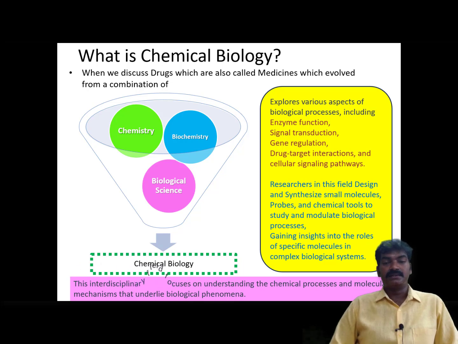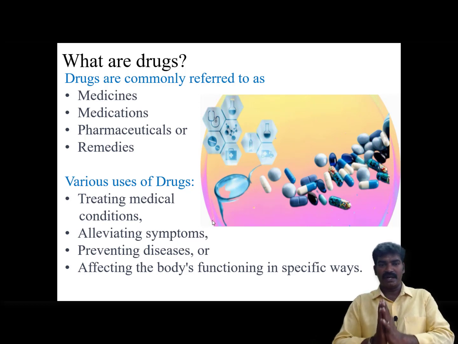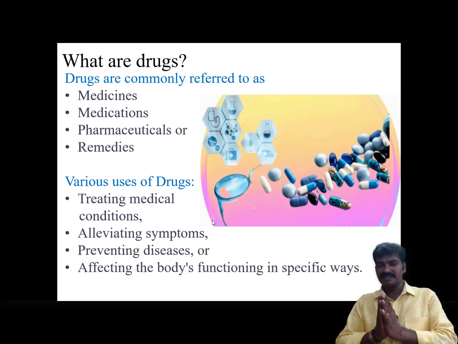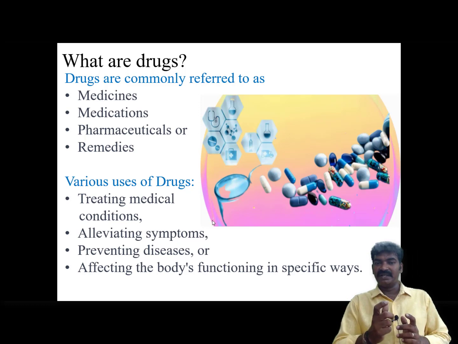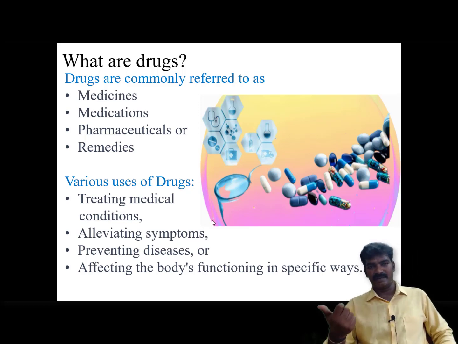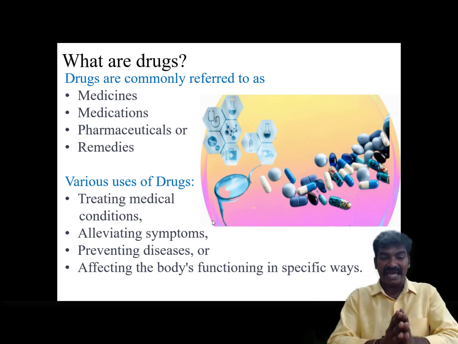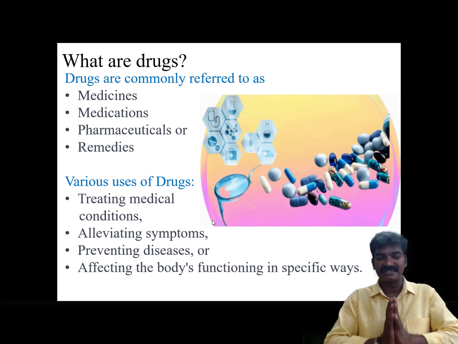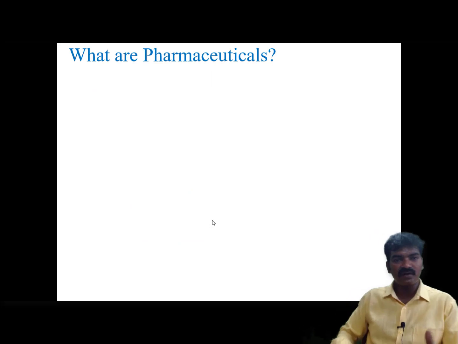Then what are drugs? Drugs are the combination of API and other excipients which are fit for intended use, and can be consumed by humans or animals. So what is this being used for? First of all, we will look into what drugs are commonly referred to as. They are called medicines, medications, pharmaceuticals or remedies, and the various uses of drugs are treating medical conditions, alleviating symptoms and preventing diseases or affecting the body's functioning in specific ways. These are drugs.